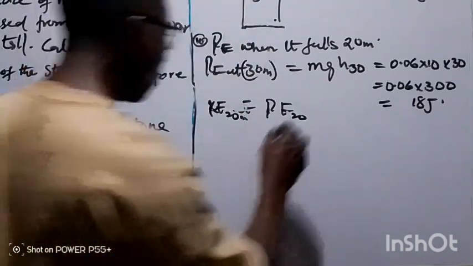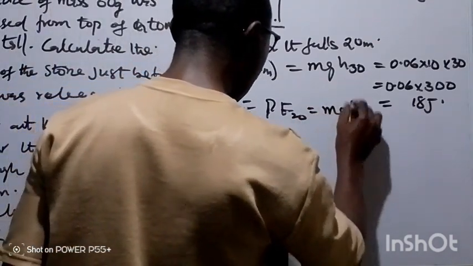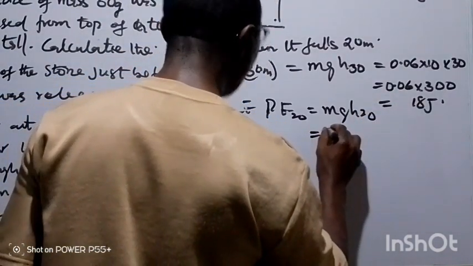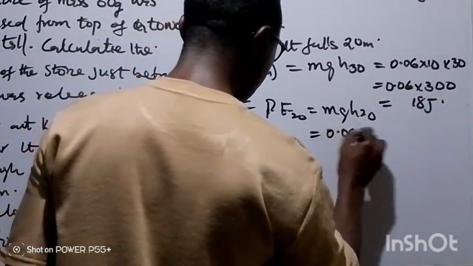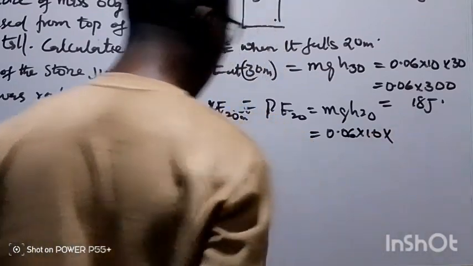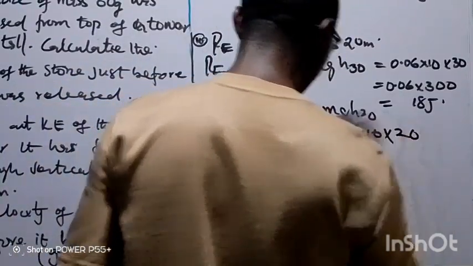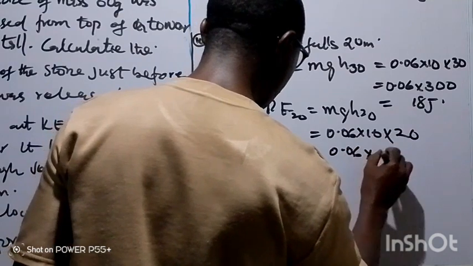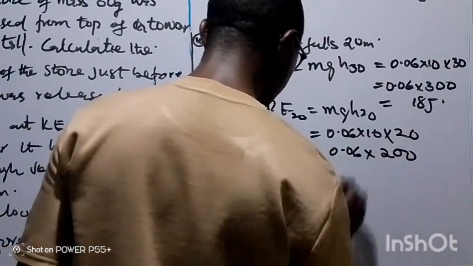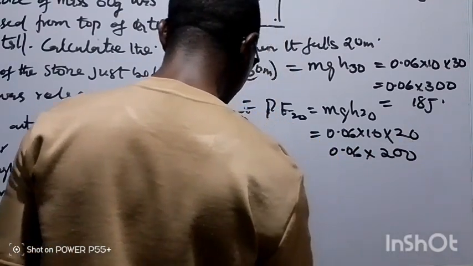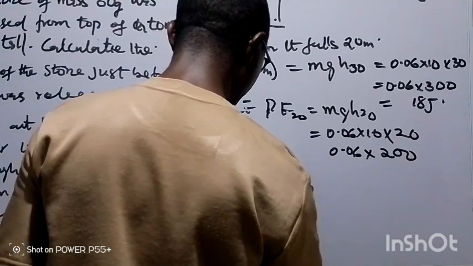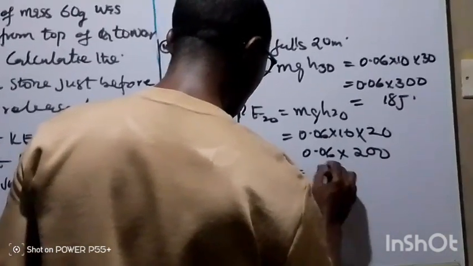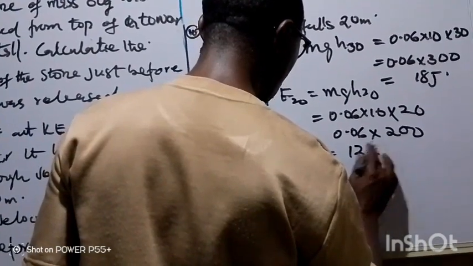So that will be mgh with h equal to 20. So this will give us 0.06 multiplied by 10 multiplied by 20. This will give us 0.06 multiplied by 200. And the KE at that particular point, when it falls 20 meters, is equal to 12 joule.